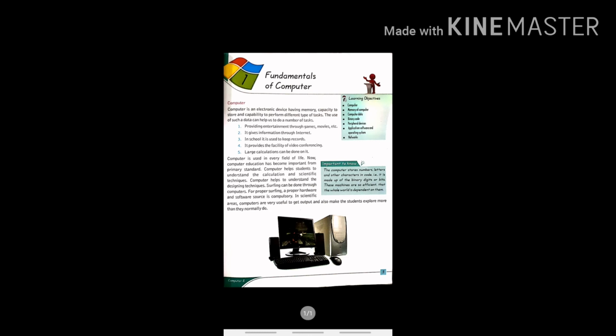Now children, see the next topic, that is machine language or machine code. The language that is understood by the computer is called the machine language. For digital computers, it is represented as 0s and 1s. You have already read about machine language in your earlier classes.